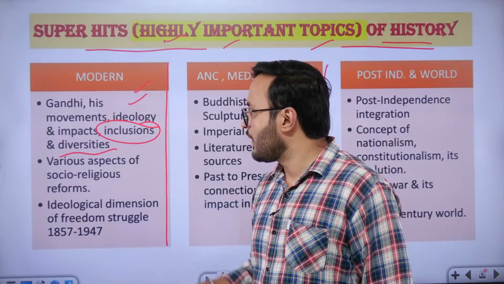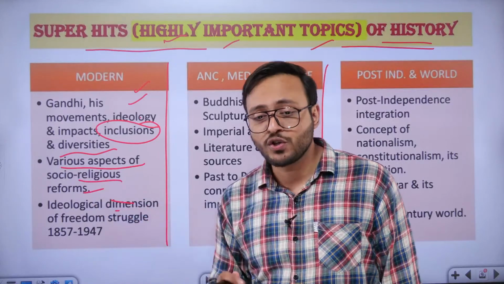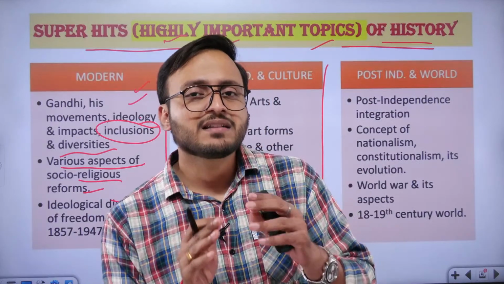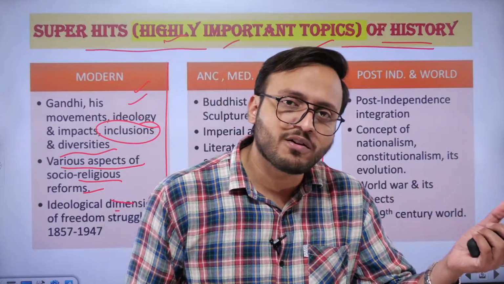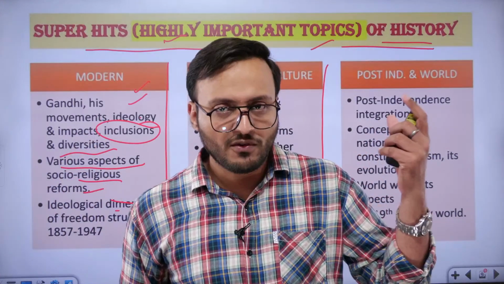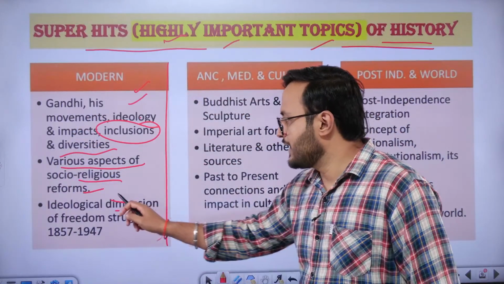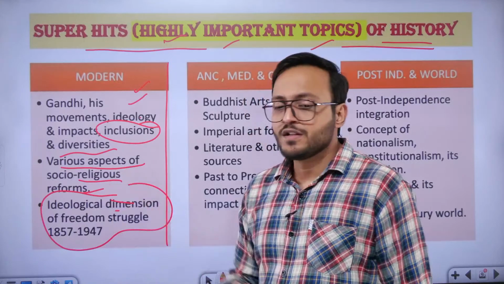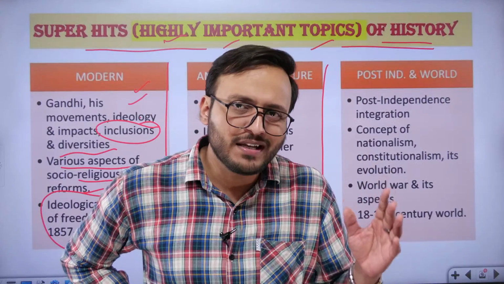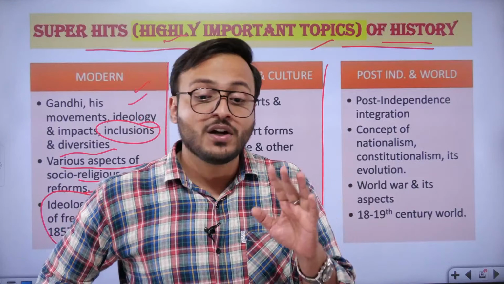Now, various aspects of the socio-religious reforms. Socio-religious reforms are probably the most important part, because they are the actual reason for the transformation of medieval India into modern India. Now, ideological dimensions of the freedom struggle. Was it simply a political struggle where some politicians of India were fighting against British politicians?